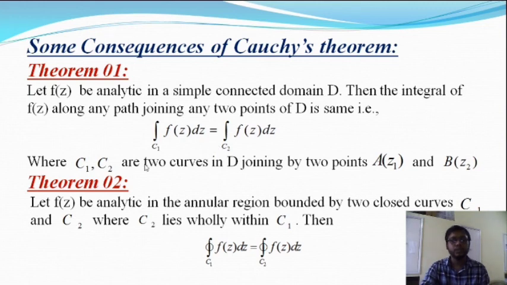Similarly, the closed integration over C1 of f(z) dz is equal to the closed integration over C3 of f(z) dz, where C3 lies only within C1. Okay, so this is the second theorem on Cauchy's theorem.